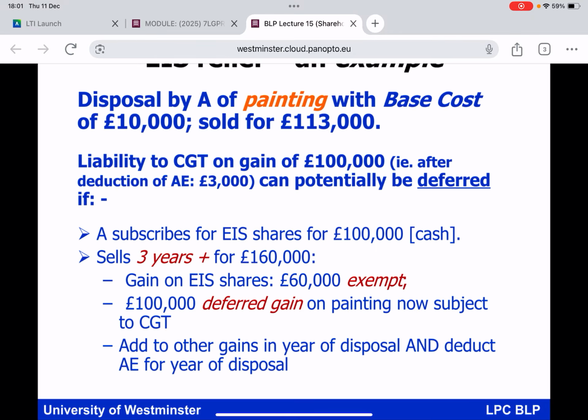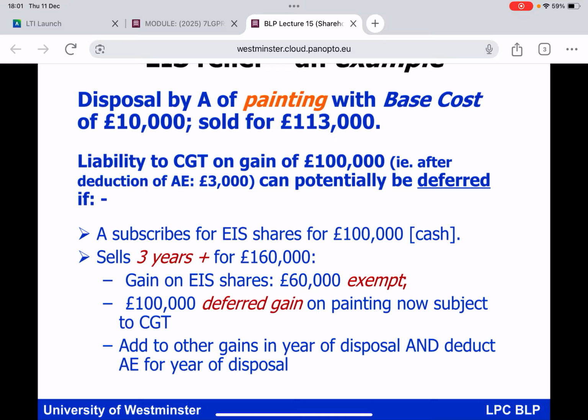So, EIS relief, an example. And across this slide and the next slide, you will see EIS in operation. All three elements. Okay. A has disposed by sale of a painting with a base cost of £10,000. A got the painting for £10,000 and sold for £113,000. And the painting is not a wasting asset. It is a chargeable asset. And you would say in that situation, that is a gain on the sale of the painting of £103,000.